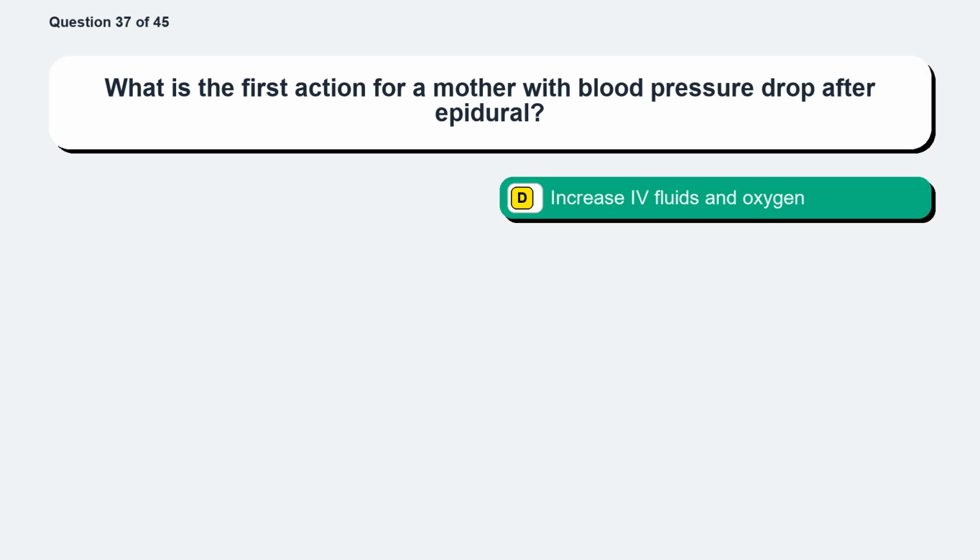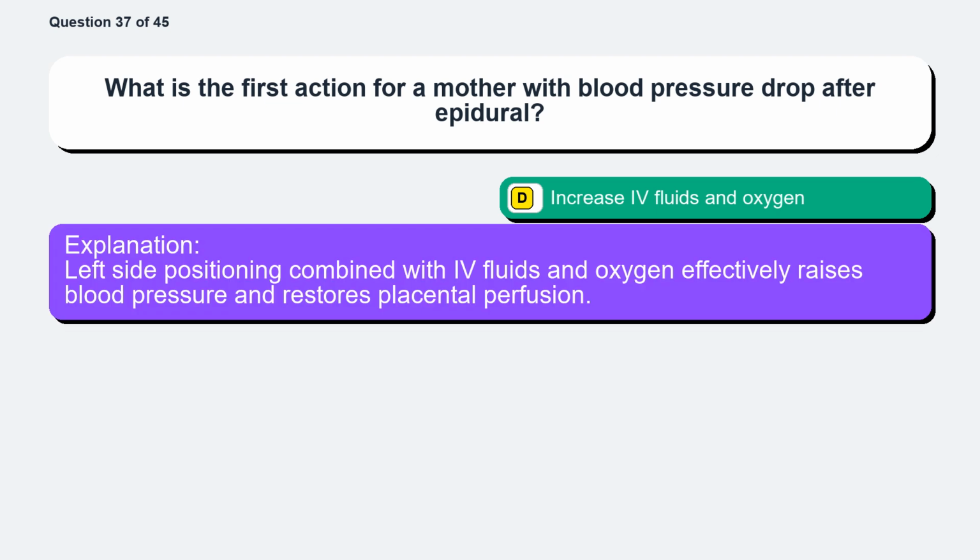The correct answer is option D, increase IV fluids and oxygen. Left side positioning combined with IV fluids and oxygen effectively raises blood pressure and restores placental perfusion.